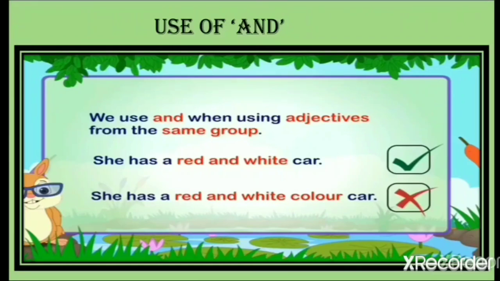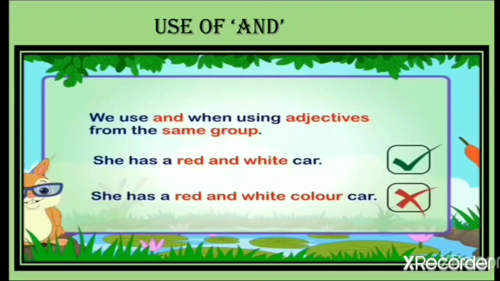The first correct sentence is she has a red and white car. This statement is right because we have used the word and between red and white. Because red and white both show color and they both come from a similar, the same group. So whenever the words come from the same group, we have to use the word and in between.